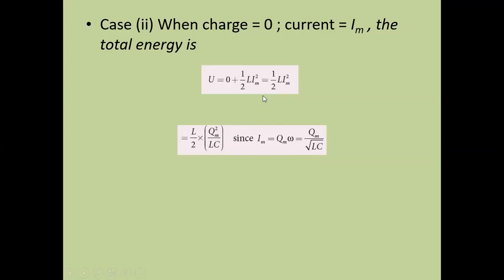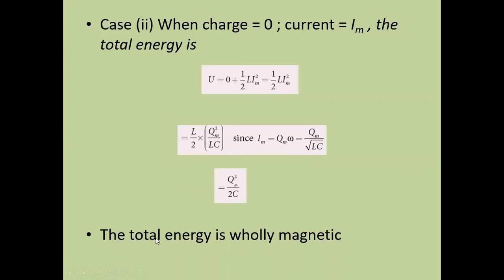So L by 2 into Qm square by LC. L and L will get cancelled, and the energy is Qm square by 2C. But the total energy is wholly magnetic. Note that in case 1 also we got the expression Qm square by 2C. Now we are also getting Qm square by 2C.